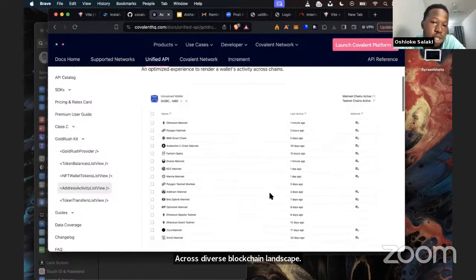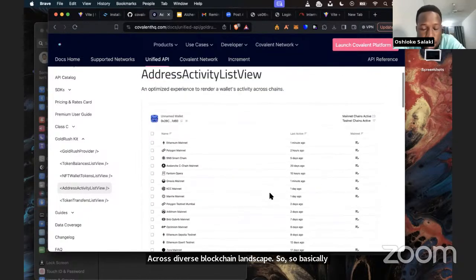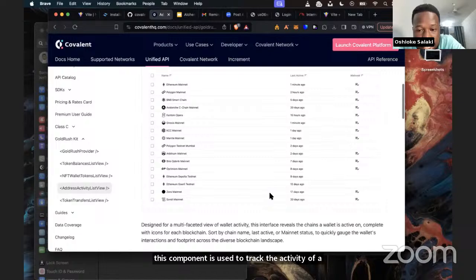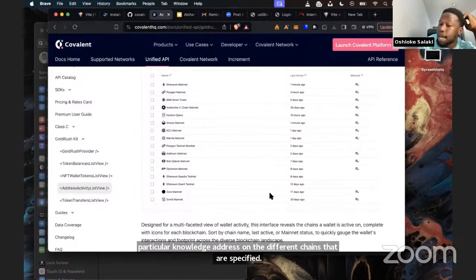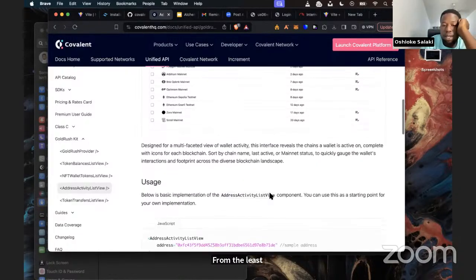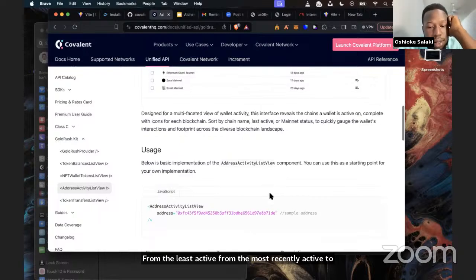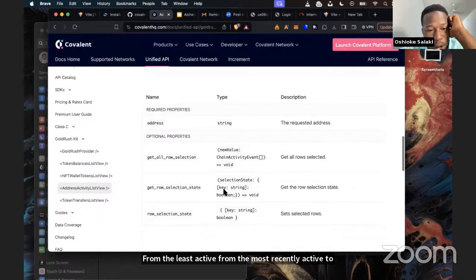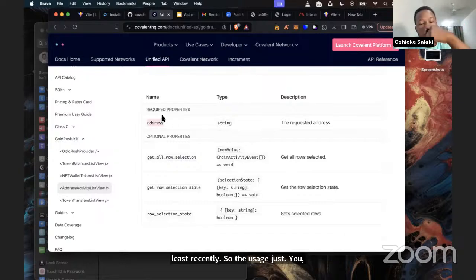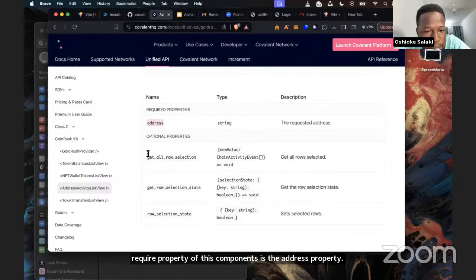Basically, this component is used to track the activity of a particular wallet address on the different chains that are specified, from the most recently active to the least recently active. For usage, the only required property of this component is the address property. Then we have some optional properties such as get all row selection, get row selection state, and row selection state.